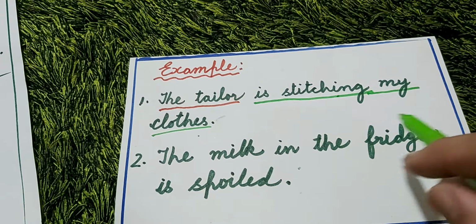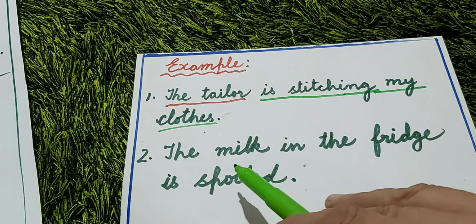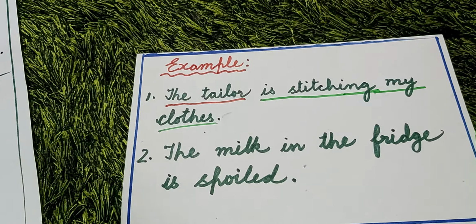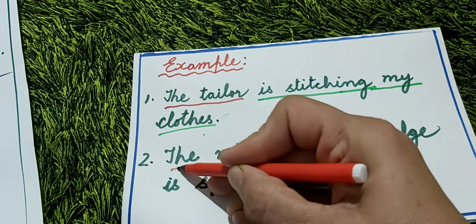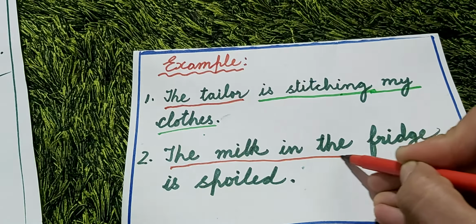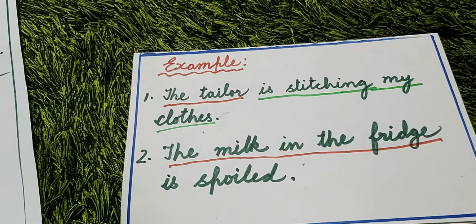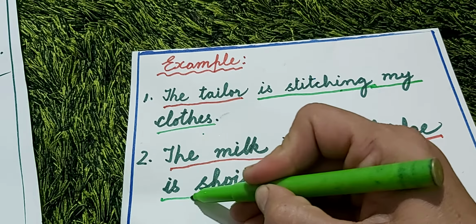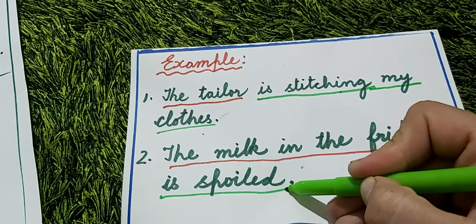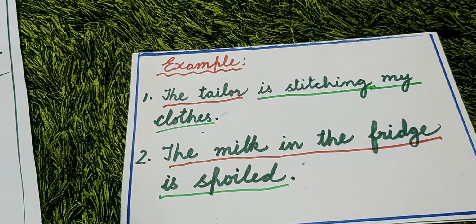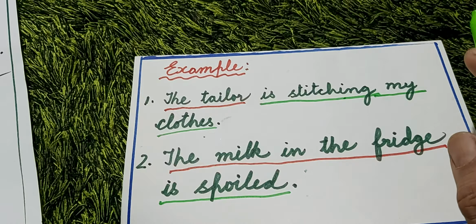The milk in the fridge is spoiled. The milk in the fridge is a noun phrase. Is spoiled is the predicate. So what you have to see, children, is only the subject and predicate in the sentence.